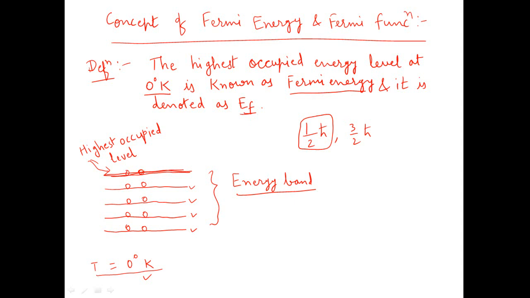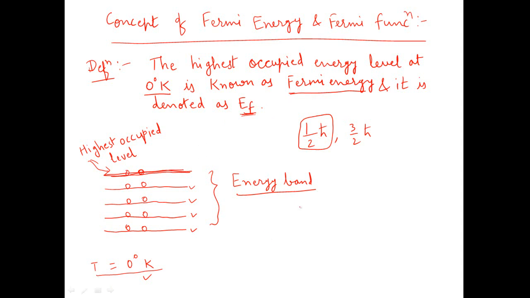The energy associated with these electrons is defined as the Fermi energy, and the level corresponding to it is known as the Fermi level, and it is denoted by EF. So E stands for energy and suffix F for Fermi.